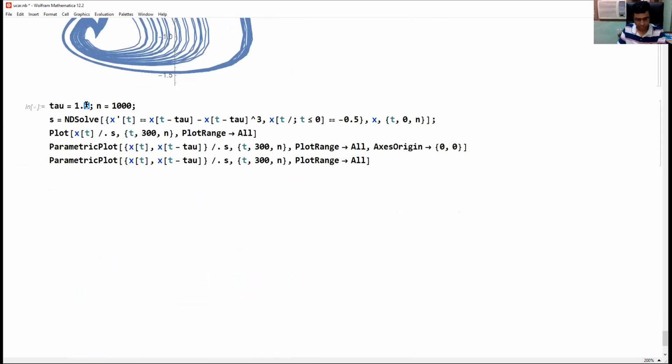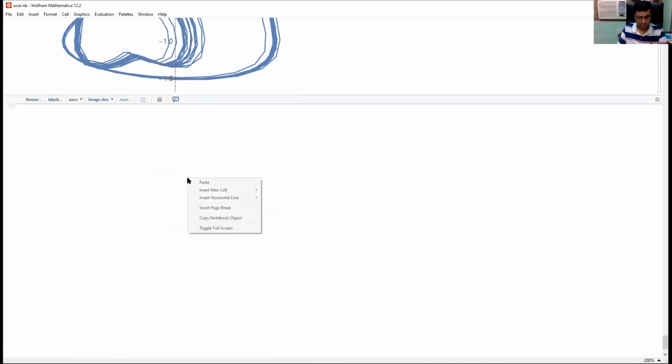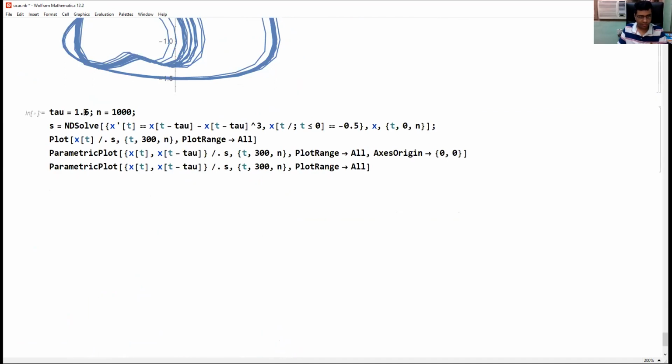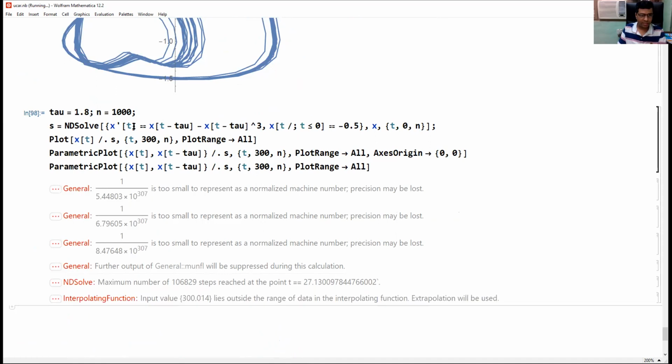1.6, then 1.7. Again, similar thing. Let us take 1.8. Becomes unbounded. Okay. Let us run this case for a small time and then we observe what happens.